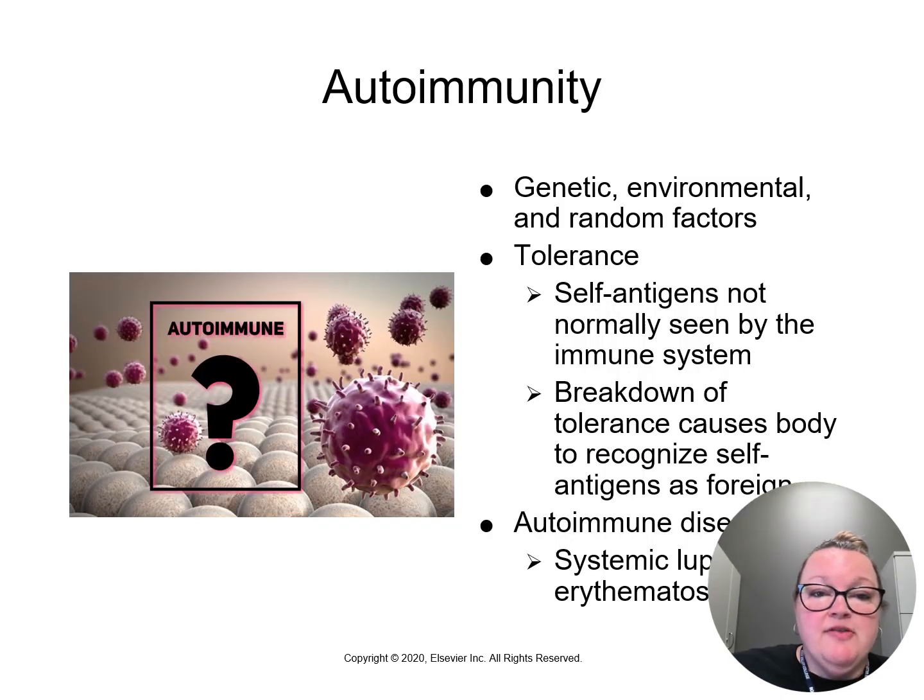Another type of hypersensitivity reaction is autoimmunity. This is where our immune system does not tolerate our self antigens. For many reasons, the immune system does not recognize our own antigens. Sometimes, however, there is a breakdown of tolerance, and our bodies begin to recognize our self antigens as foreign, so our bodies attack. This is when we see autoimmune diseases like lupus. On page 182 of your book, there's a table that gives examples of many autoimmune diseases.